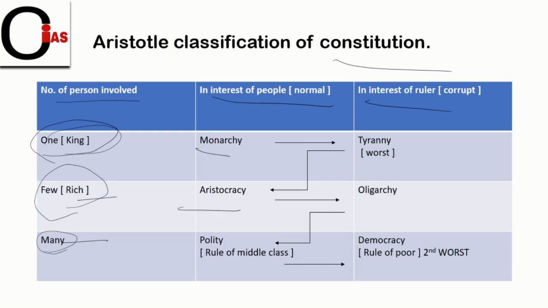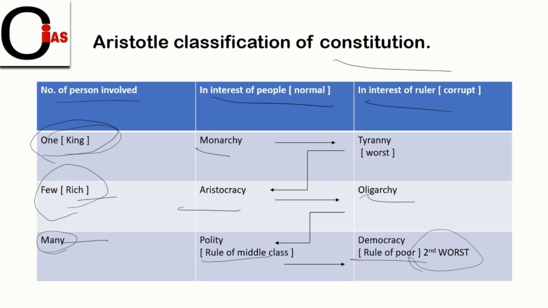When it gets perverted, it turns into oligarchy. The rule of many, or the rule of the middle class or the poor, is the second worst. You will also know why Aristotle says it is the second worst form of government.